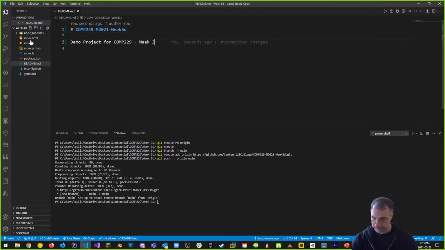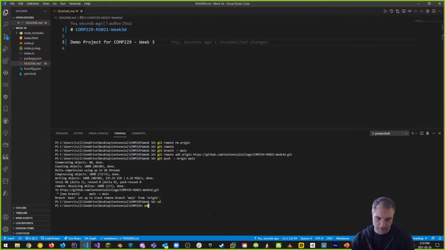So save. And what I want to do now is use Express Generator and convert this to an Express Generator website. We can do this on an already existing project. And the way to do that is inside of VS Code, we can do it here. We can step up one. So if I do cd .. and then press enter, it's going to take us out of our project directory and up one level to COMP229.